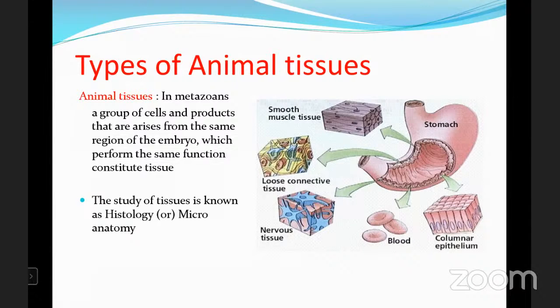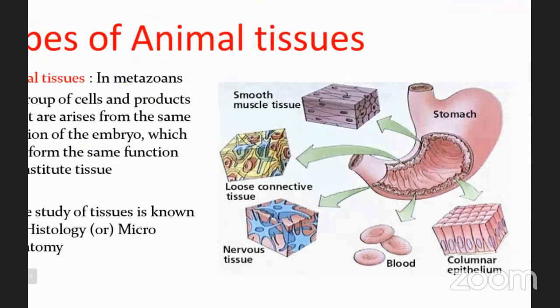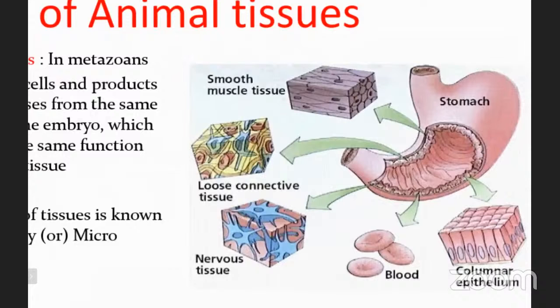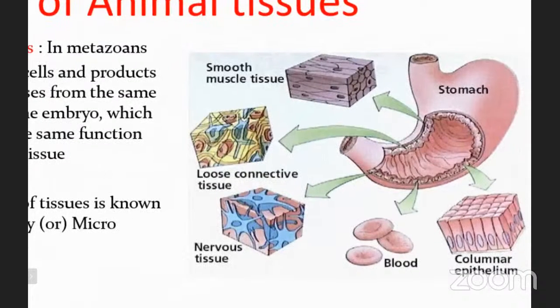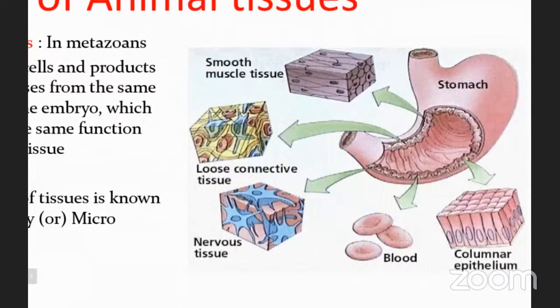So here in this picture, we are observing the different types of tissues like smooth muscle tissue, loose connective tissue, nervous tissue, and columnar epithelium. So all these are the different types of tissues. So let us go for the detail.